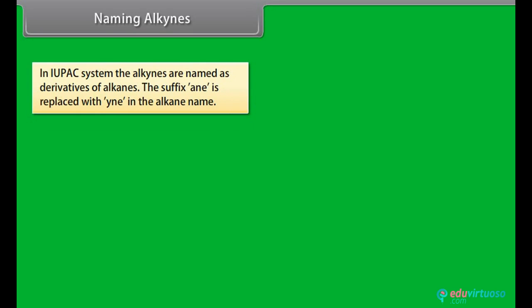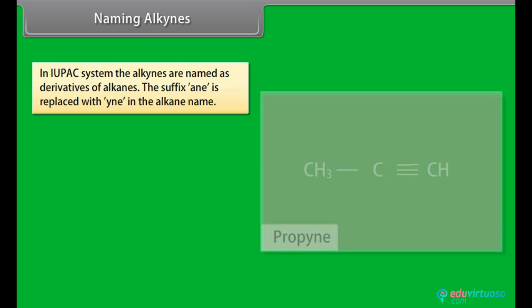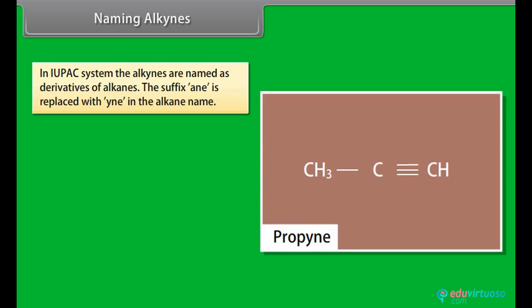Naming alkynes. In the IUPAC system, the alkynes are named as derivatives of alkanes. The suffix "-ane" is replaced with "-yne" in the alkane name. For example, the given compound has 3 carbon atoms and hence the root name is propane. If the suffix "-ane" is replaced with "-yne", we get the IUPAC name of the compound as propyne.